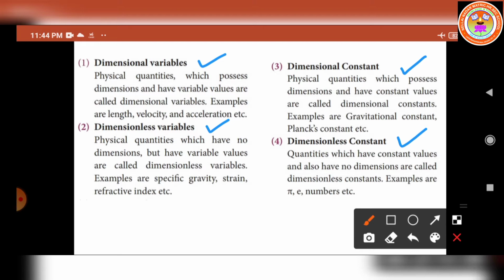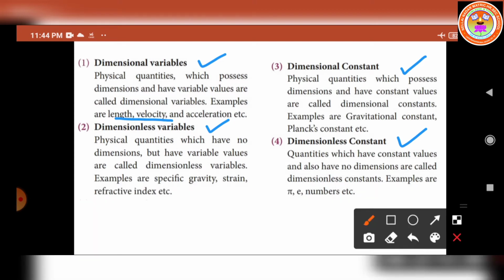Now let us move on to the first one, dimensional variables. Physical quantities which possess dimensions and have variable values are called dimensional variables. Example, length, velocity, acceleration, etc.